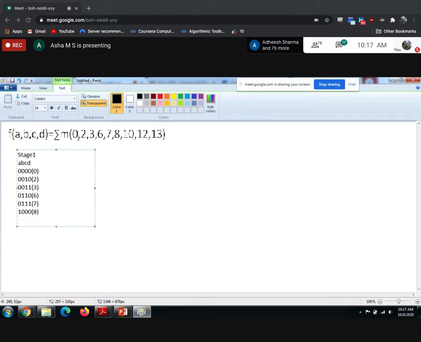Next 10: 1, 0, 1, 0. Next I have 12: 1, 1, 0, 0. If anything is wrong, please let me know. 8 plus 4 plus 1, 13: 1, 1, 0, 1. So is this correct? What truth table I have written, is that correct?